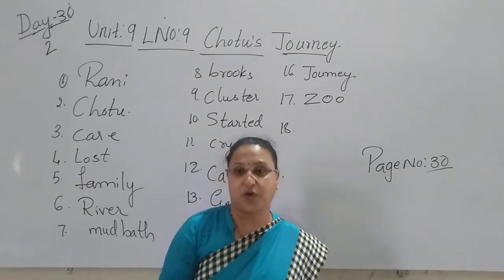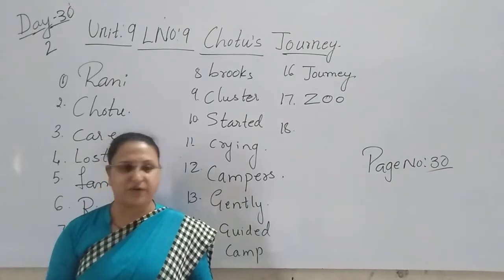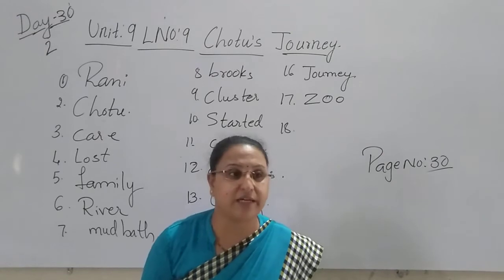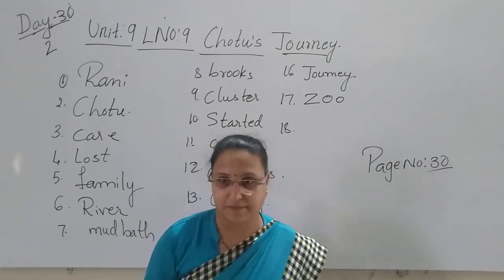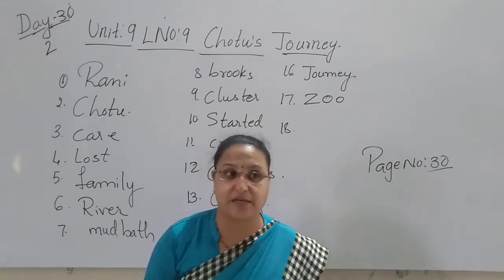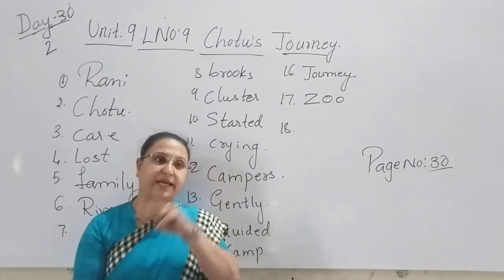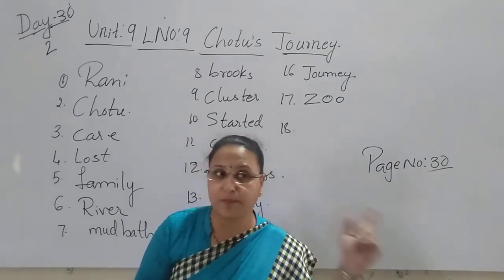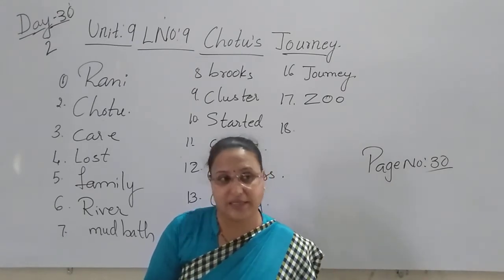They are kept for the people to visit. Whenever we have vacations, we visit different places. So zoo is also a place where we can visit and see the different types of animals. Yes, we can see them in the zoo, children. So these two campers thought that we will take this elephant to the zoo. Zoo is the place where animals are kept.